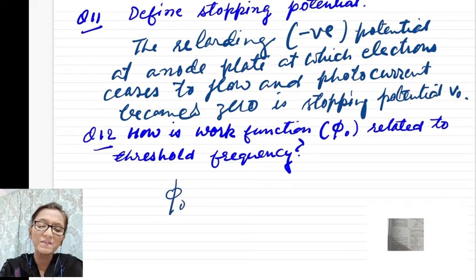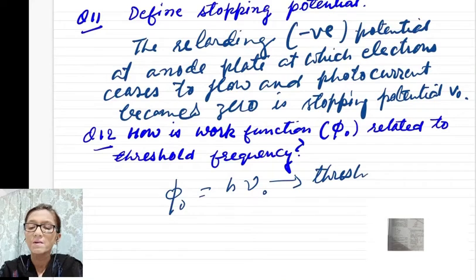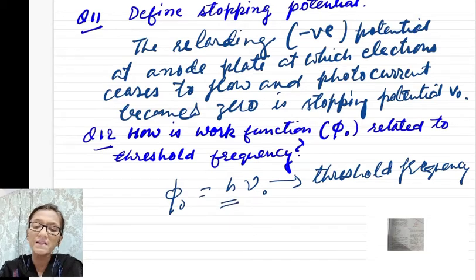Now next question, how is work function related to threshold frequency? So work function is equal to h nu naught, and here nu naught is your threshold frequency, and you can see that h is a constant, Planck's constant.